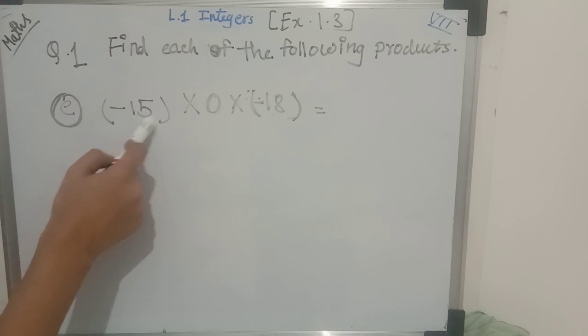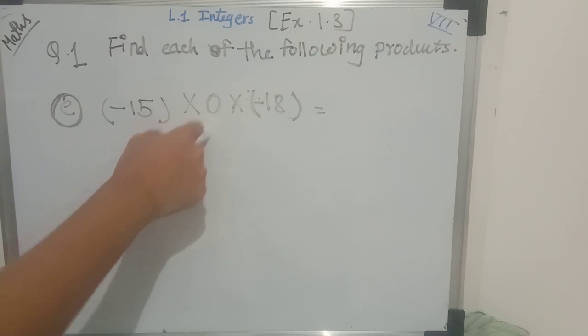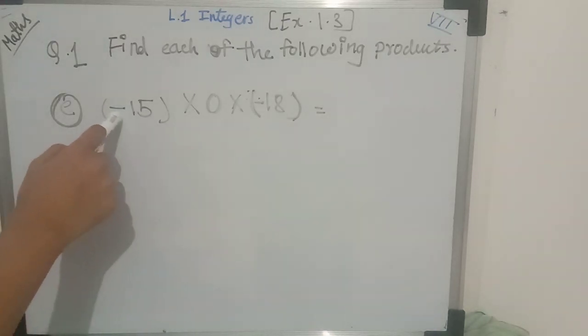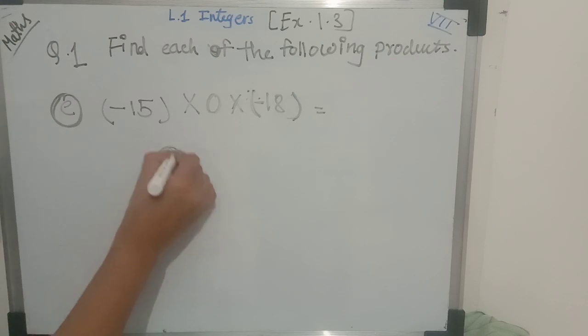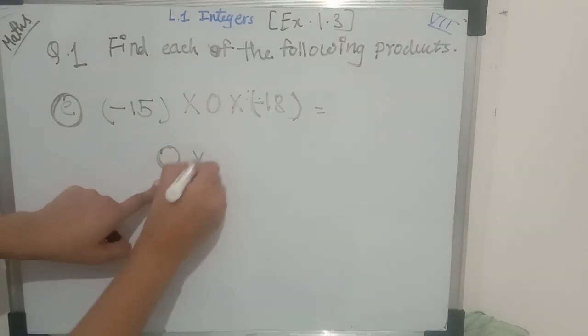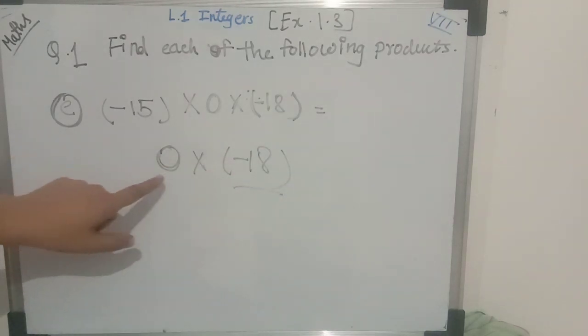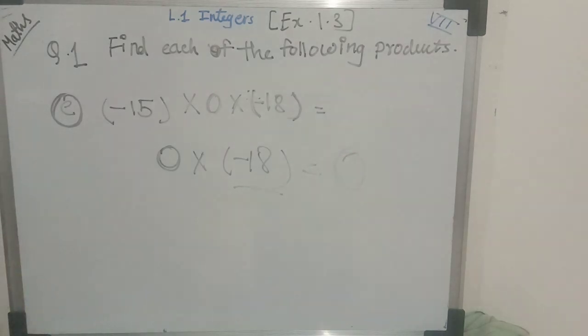If we multiply minus 15 with 0, what we have learned is that if we multiply 0 with a negative or a positive integer, we always get the result 0. So after multiplying minus 15 with 0, our result will be 0, and this 0 again we have to multiply with 18. Whatever the answer, after multiplying this 0, the final answer will be 0. So the final answer of this example will be 0.